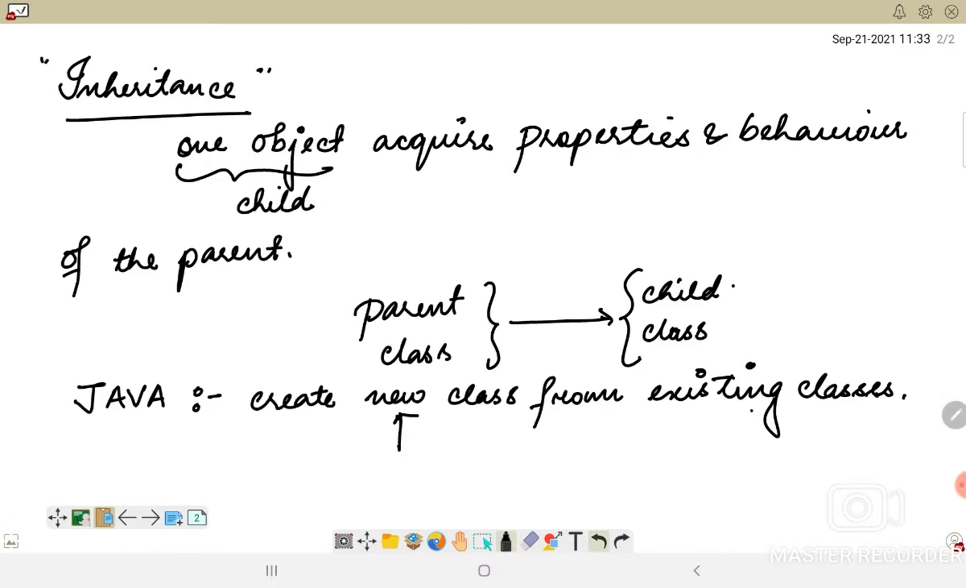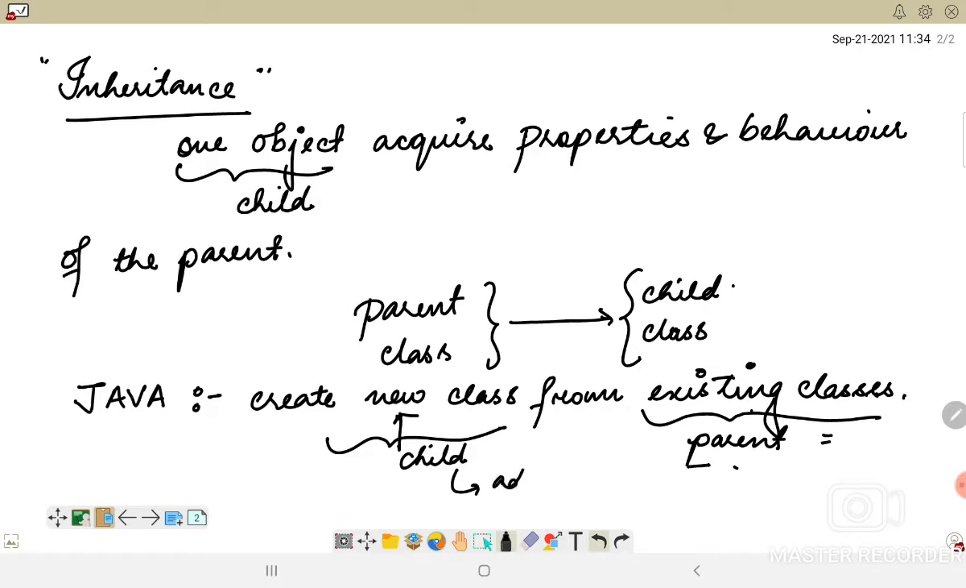When we inherit from an existing class, we can reuse the methods and fields of the parent class. The existing class we consider the parent class, and the new class we consider the child class. If we are inheriting from the parent class or superclass, we can reuse the methods and fields present in it. Moreover, it is not only inheriting the properties of the existing class; in the child class we can also add new methods or new fields.